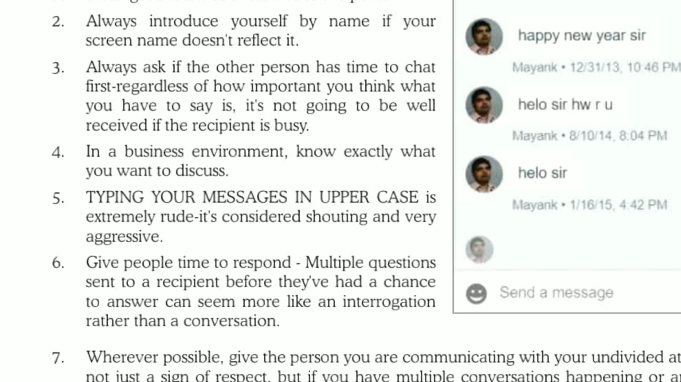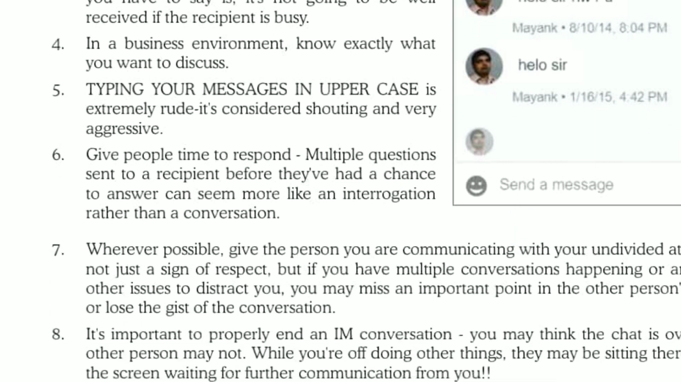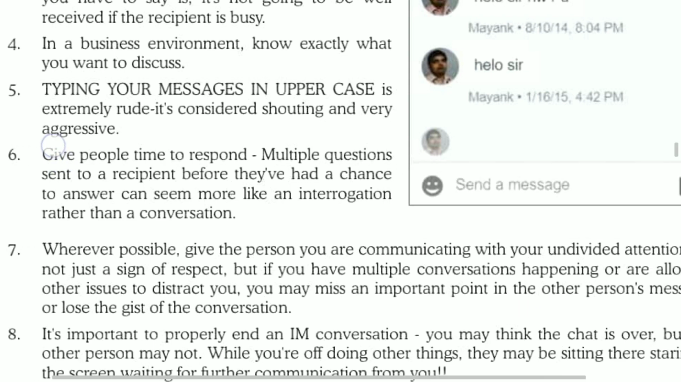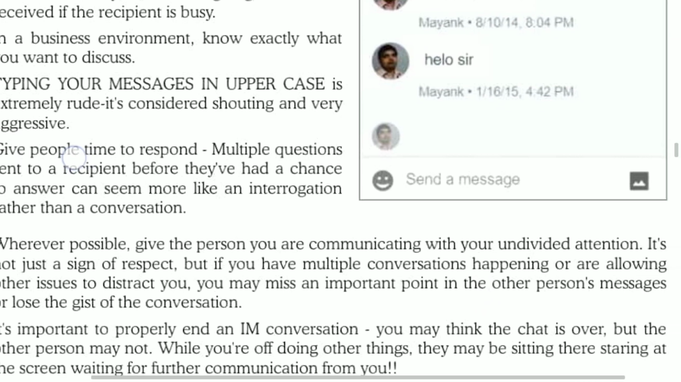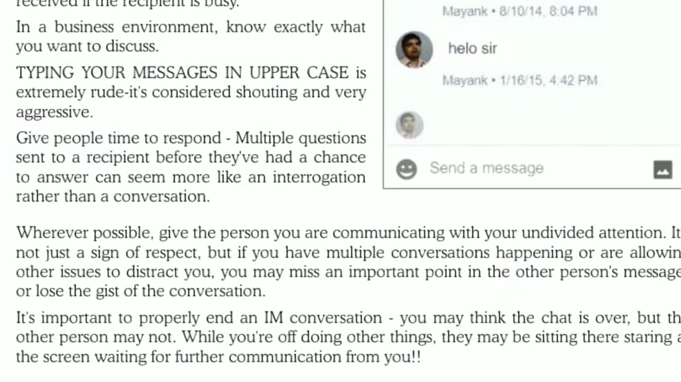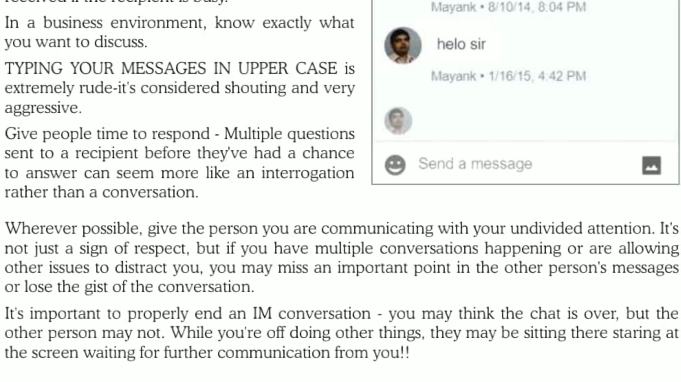Next one is, wherever possible, give the person you are communicating with your undivided attention. It's not just a sign of respect, but if you have multiple conversations happening or are allowing other issues to distract you, you may miss an important point in the other person's message or lose the gist of the conversation. Respect others while chatting.